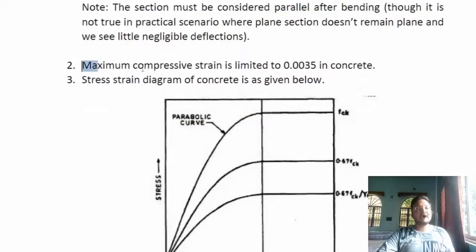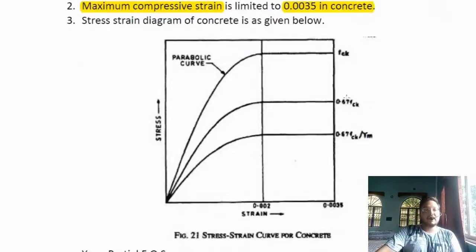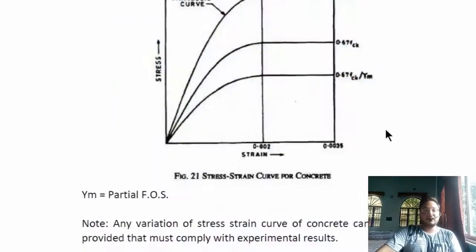The next assumption is that the maximum compressive strain is limited to 0.0035 in concrete. So we limit that compressive strain, and the stress strain diagram of the concrete is as given below. You will get a similar diagram in IS 456.